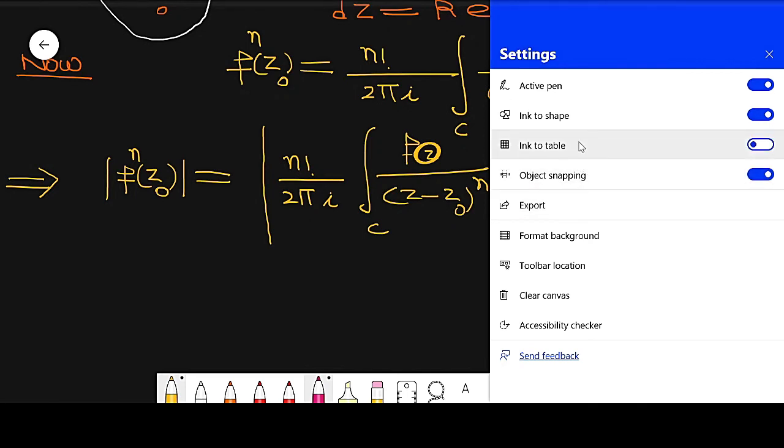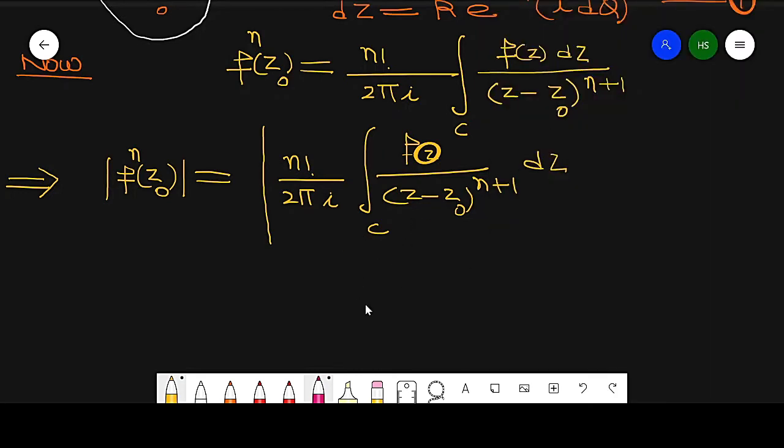Now when this is in absolute value, this is less than or equal to n factorial over 2 pi times the integral of modulus of f(z) over modulus of (z minus z0) raised to power n plus 1 into modulus of dz, around C, because the modulus of iota is equal to 1.